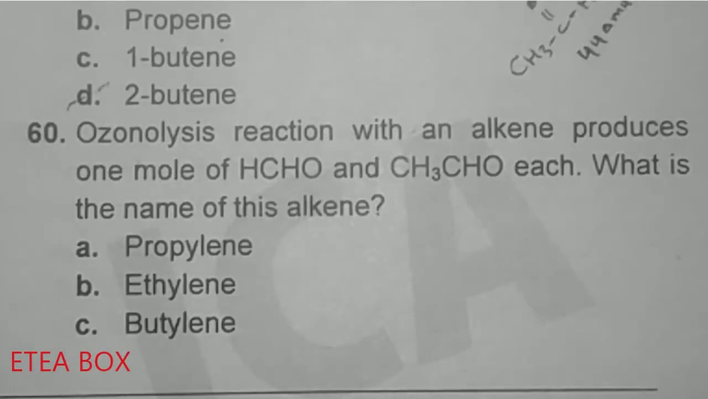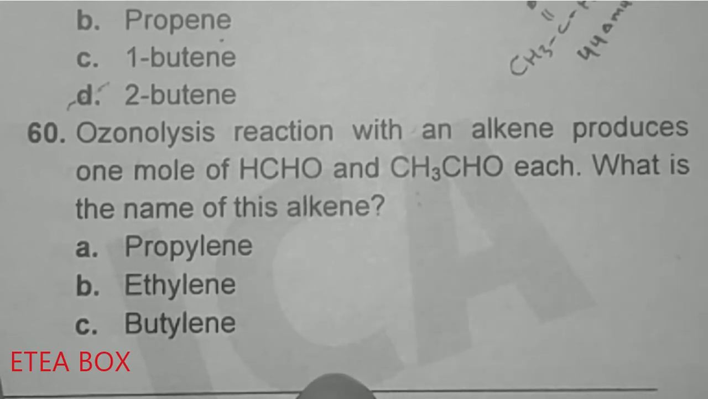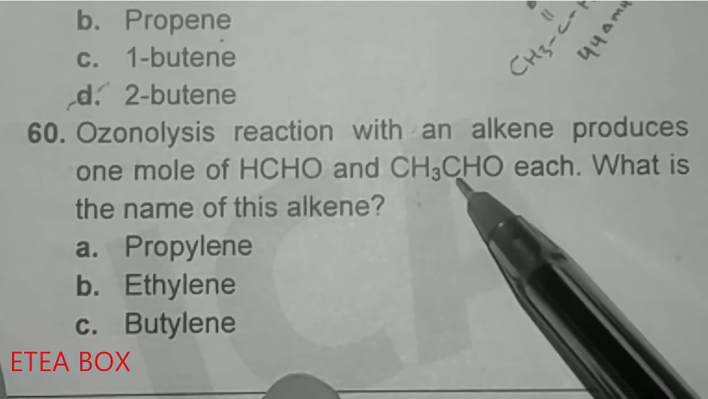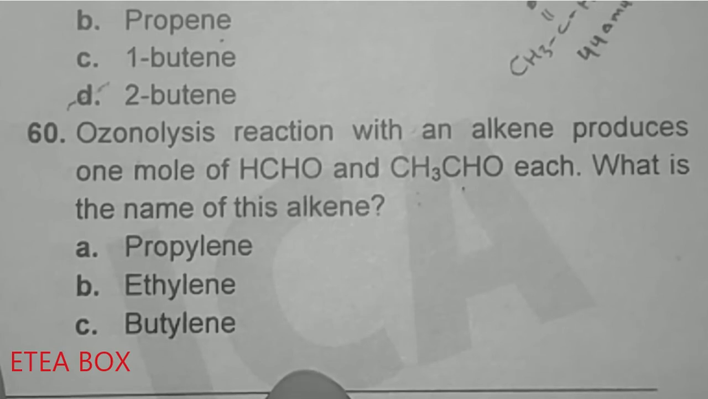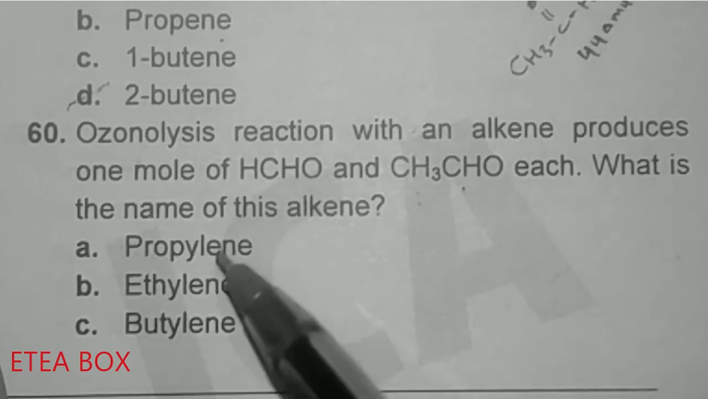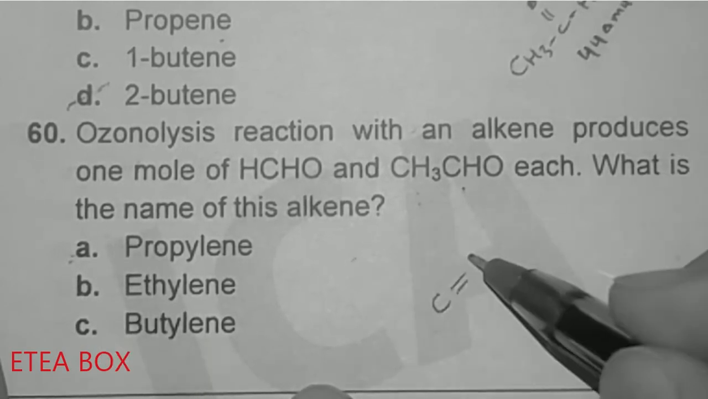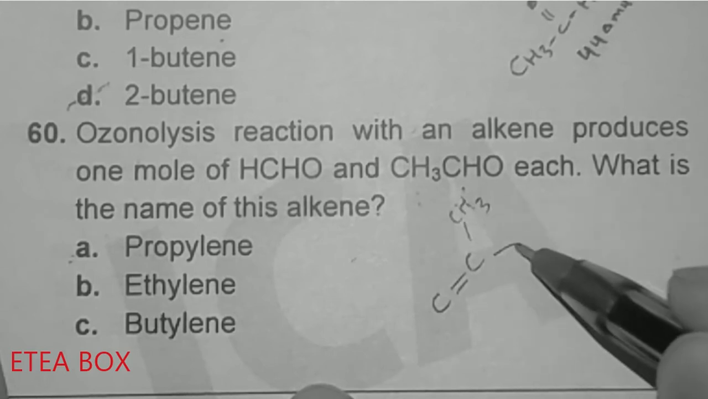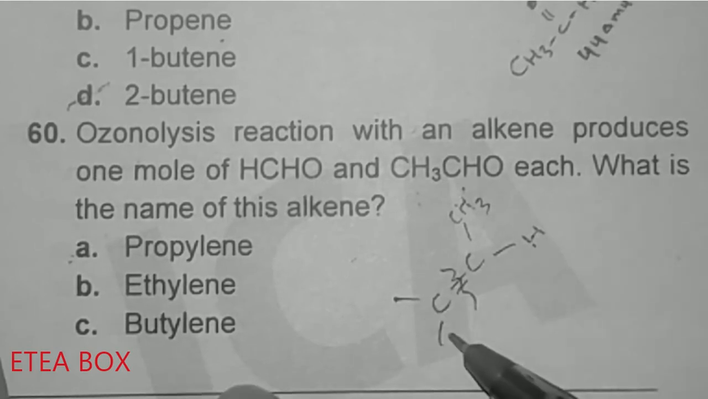Ozonolysis of an alkene produces 1 mole of formaldehyde and 1 mole of acetaldehyde. What is the name of the alkene? Now look here, carbon 1, 2 and 3. So 3 carbons are present. It means the compound will be propylene, option A. Look here, C double bond C, CH3 and H. When you break this double bond, one will be formaldehyde and the other will be acetaldehyde. So option A is correct here.